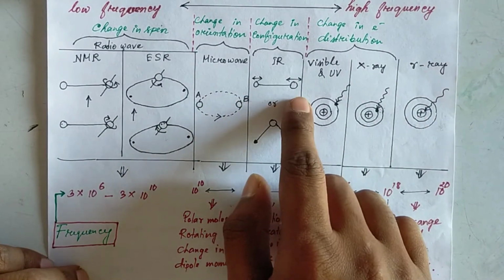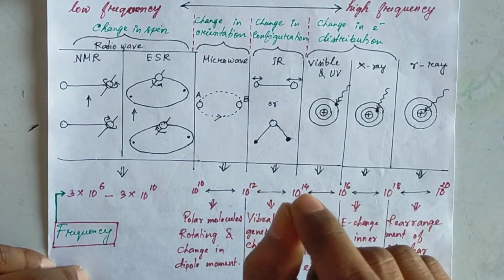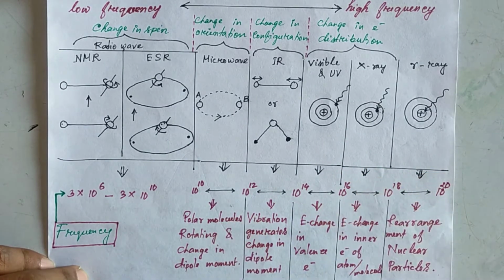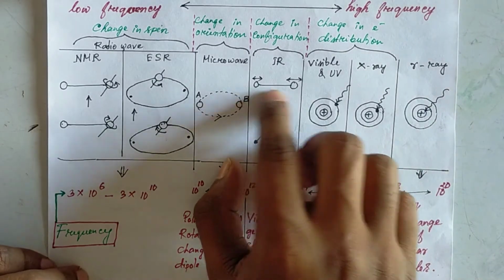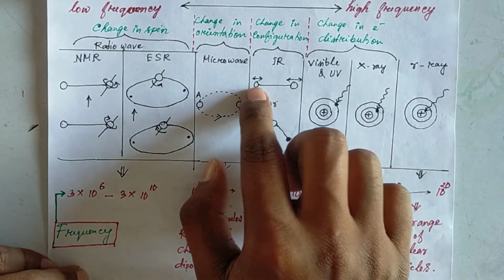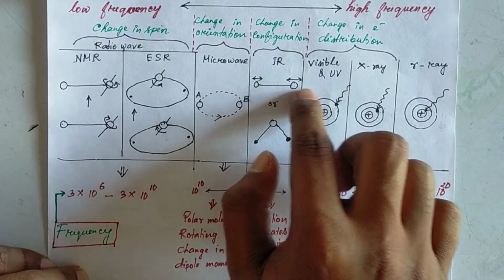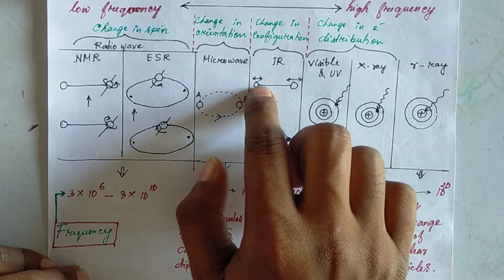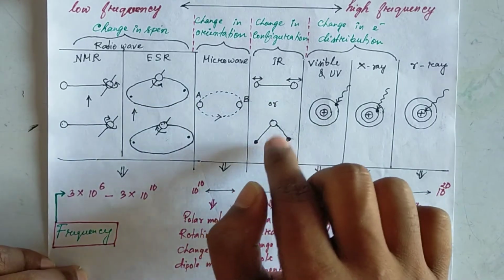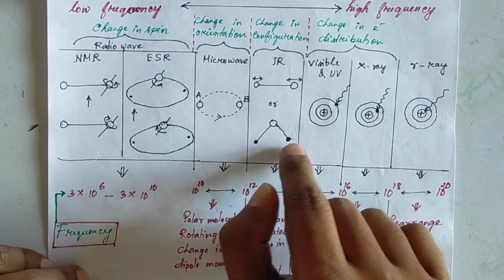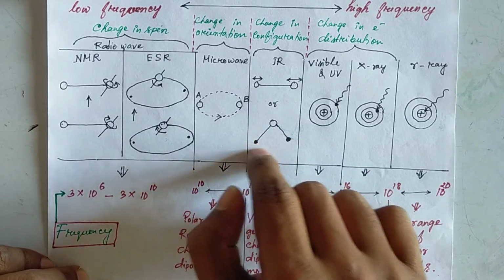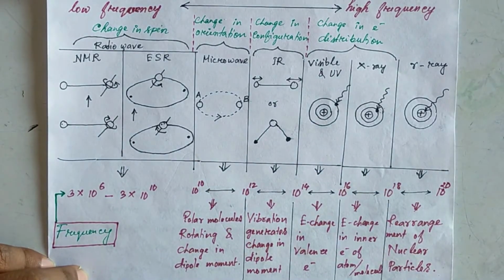As we know, molecules are made up of atoms which vibrate in different ways. This atom will go in this direction and again come back, and this atom will also vibrate, or in this way also it can vibrate. So there are different types of vibration.